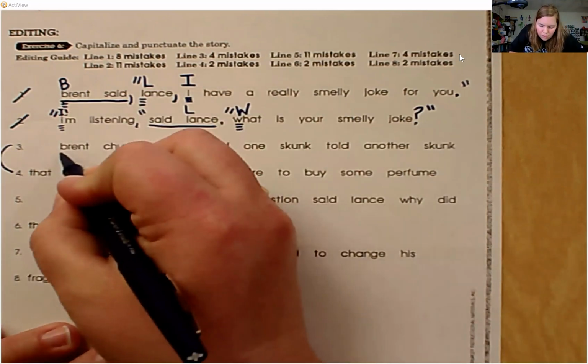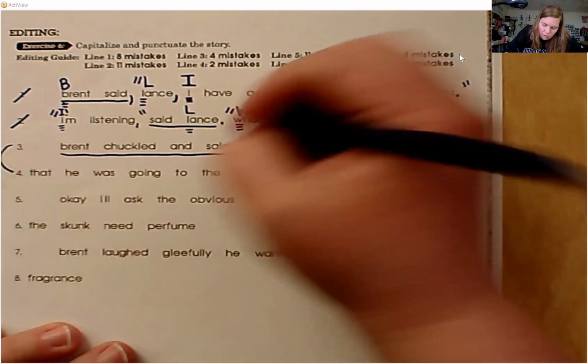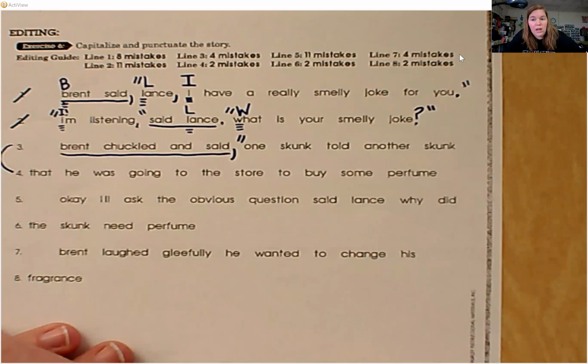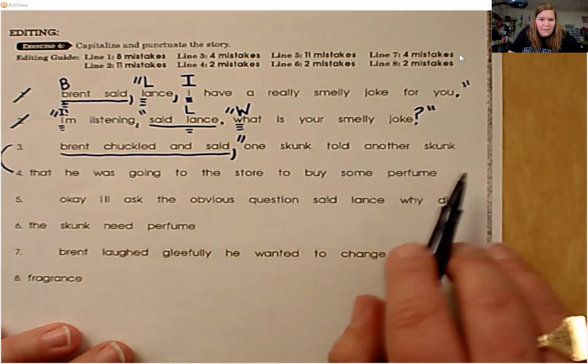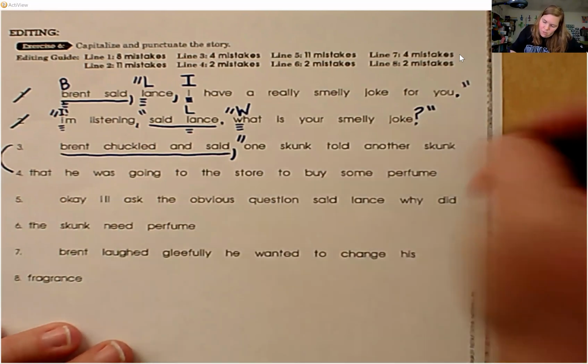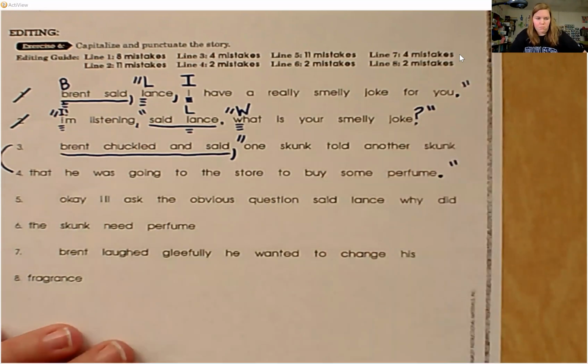Brent chuckled and said, then he started talking. So comma, start your quotation marks. And everything he said was, one skunk told another skunk that he was going to the store to buy some perfume. Then he stopped talking. So period, end your quotes.